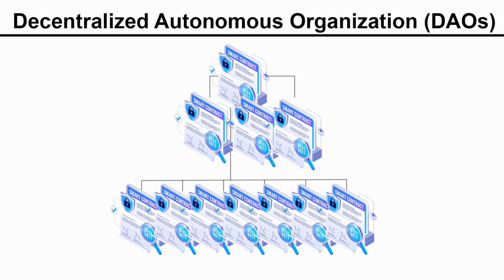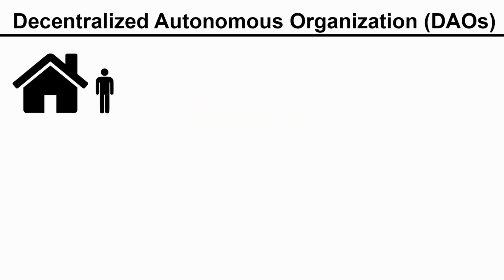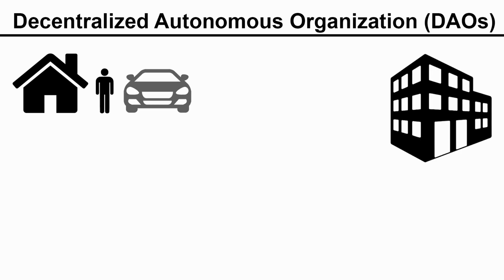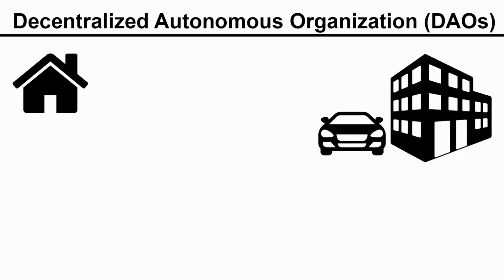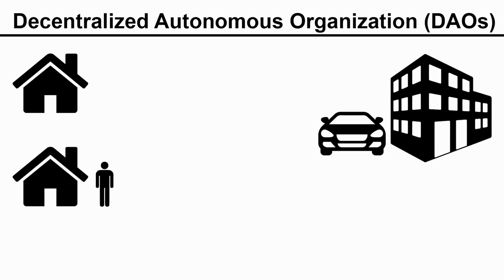Let's see an example to make it more clear. Let's consider a DAO that provides a ride service, not ride sharing, because the car is driving itself autonomously. So a car is driving itself and the organization is also running itself. Here a person is waiting for a car so that he can go to the office. A car appears, picks up the person and drops him at the office. Here there is another person waiting for a car. Now the car has to pick up this person too.